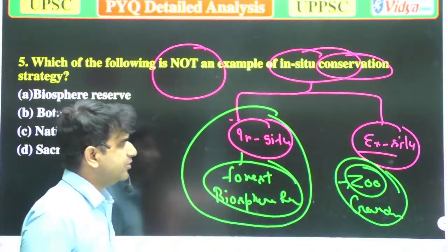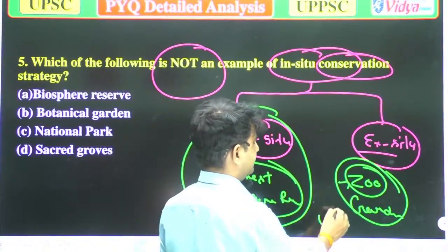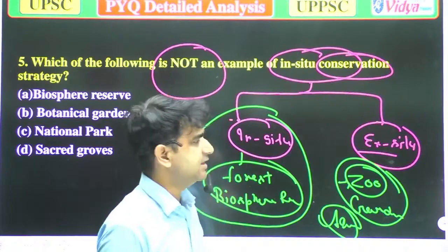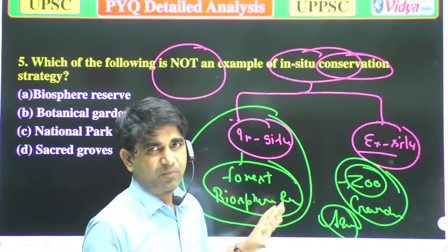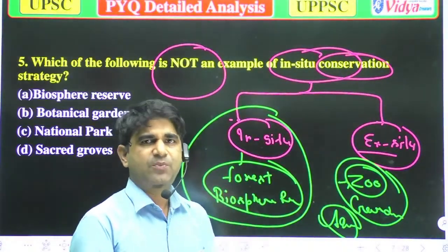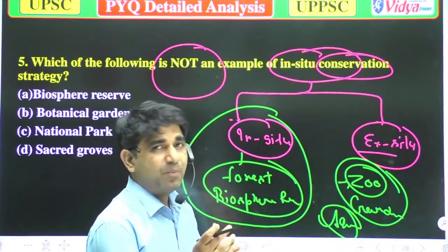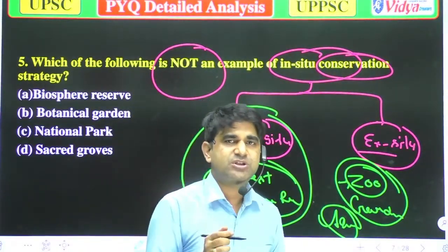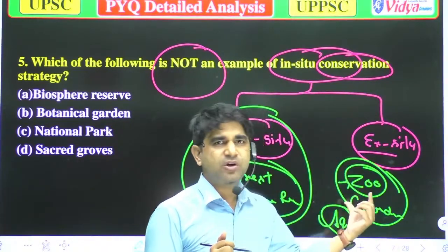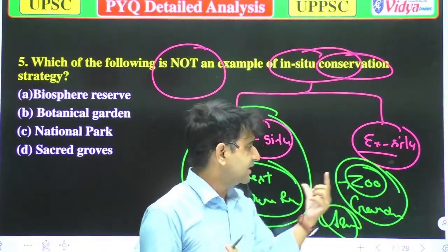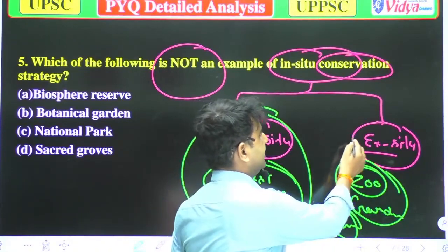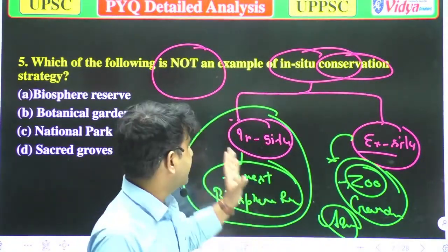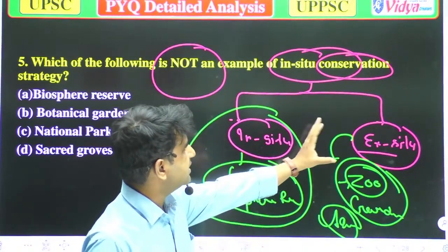An aquarium could also be ex situ conservation, because in a zoo various types of living animals are found, but that zoo is not the natural habitat for these organisms. So these are ex situ conservation. I think it's clear to you what is in situ conservation and what is ex situ conservation.